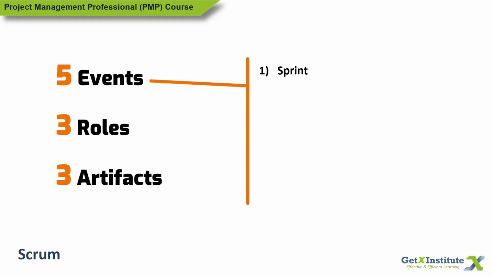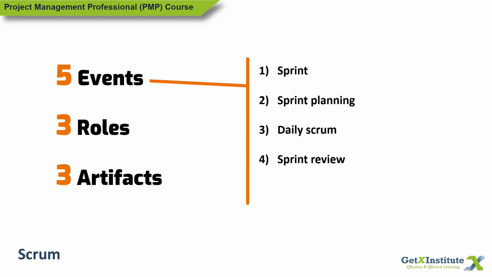A sprint starts with a sprint planning event, which is 4 hours long for a 2-week sprint. The team meets for a daily stand-up called daily scrum. It is of fixed 15 minutes duration. A sprint review occurs towards the end of the sprint. It is 2 hours long for a 2-week sprint.